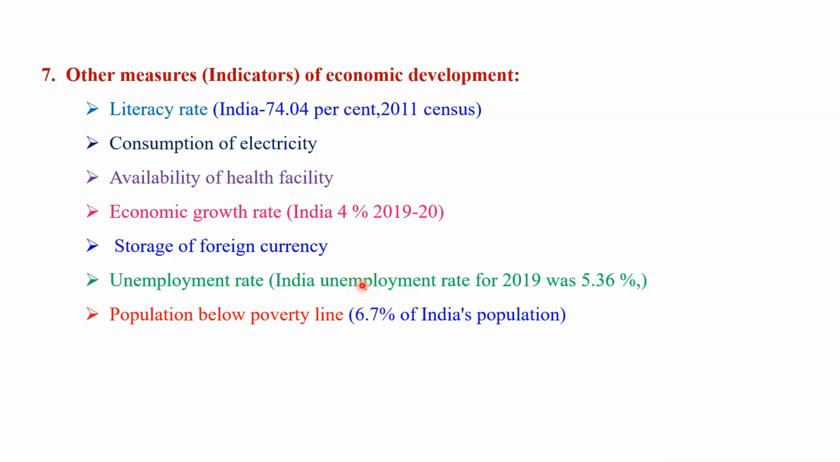Then population below the poverty line is also very important, because when the population below the poverty line is too much, then it is not a good sign for economic development. It indicates the negative economic growth of that country. In case of India, it was 6.7 as per the 2011 figure. But in the case of Bangladesh and the African countries, they have a very high proportion below the poverty line. So it indicates that those countries don't have good economic development.